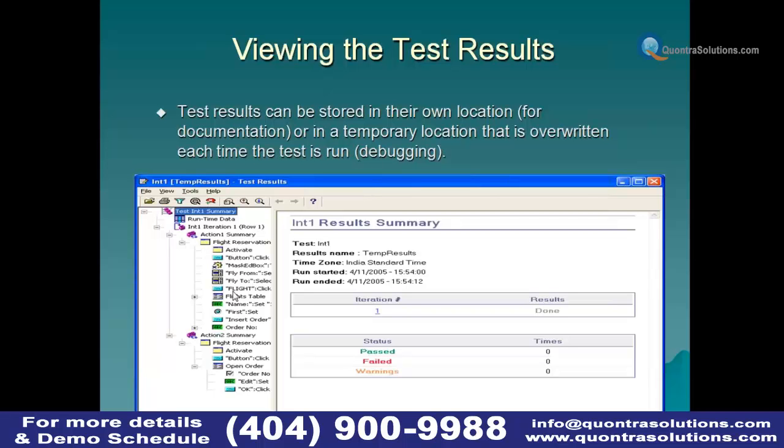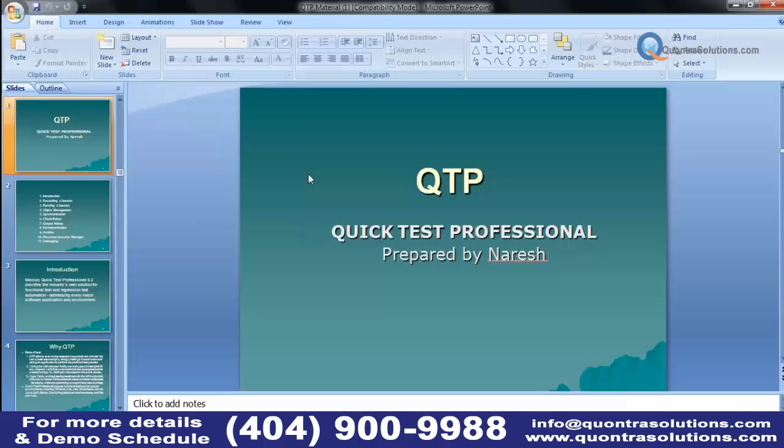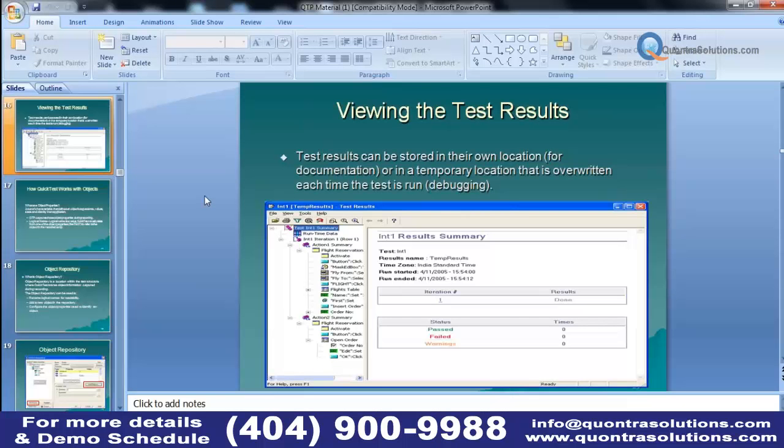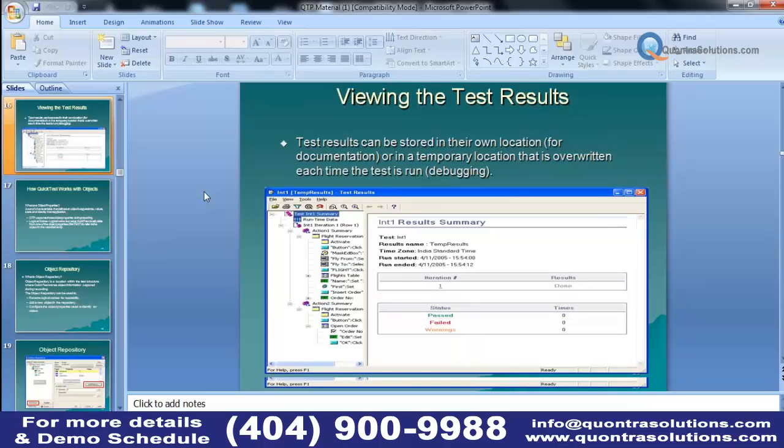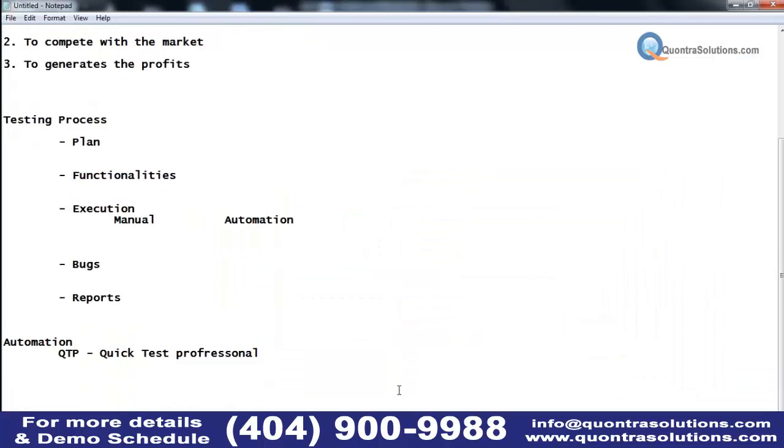So this is the test results. What is passed, what is failed, what are the individual steps executed. These are the test results window. So what are the other features in the QTP, we'll discuss it. This is about the basic QTP. And apart from this, we can also cover QC, Quality Center,